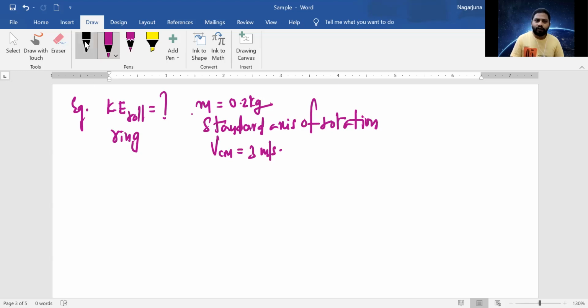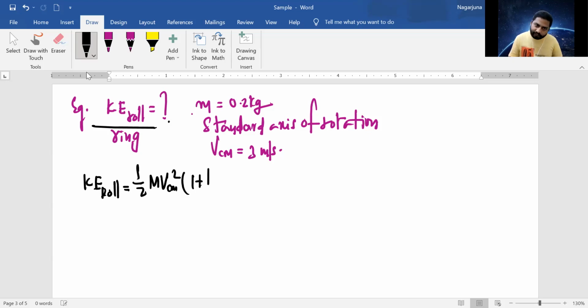What we need to find out? Kinetic energy of the rolling motion. Kinetic energy in rolling motion is equal to half m VCM square into (1 plus k square by r square). So this is half into mass 0.2 into VCM square, which is 9, into (1 plus k square by r square).